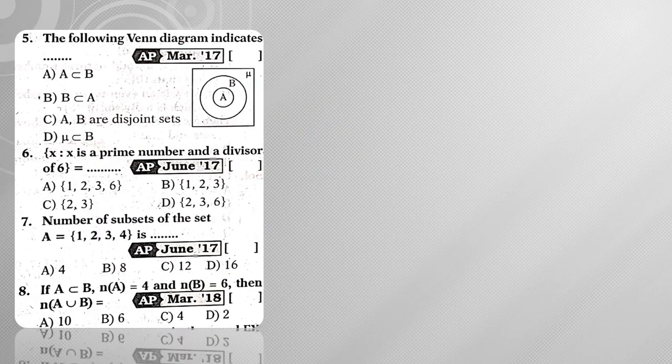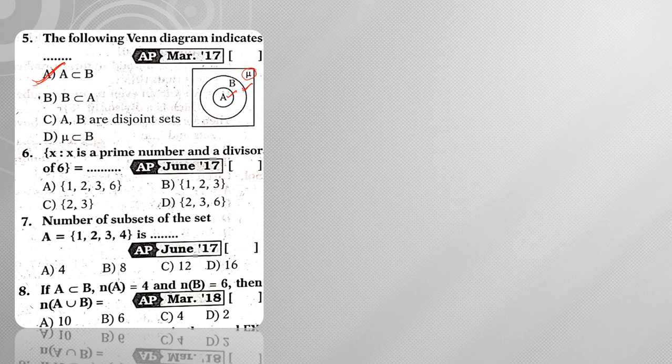The following Venn diagram indicates. So already previously we have drawn, right? So here this is set A and this is the biggest set B. So these two are present in the universal set mu. So from this, what can I say? So set A is completely present in set B, then A is a subset of B.